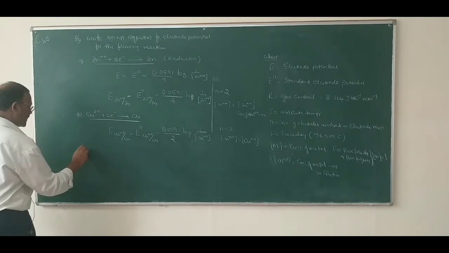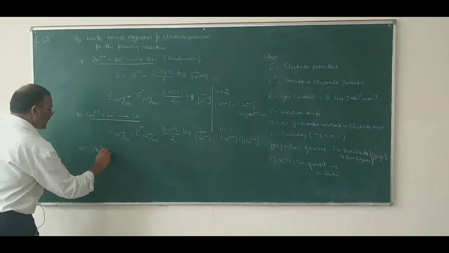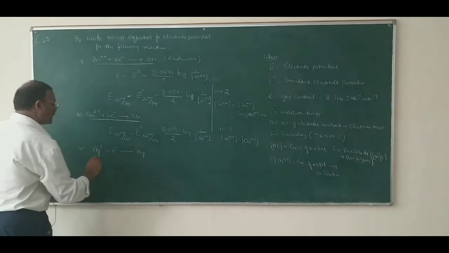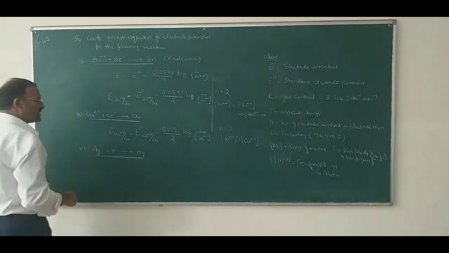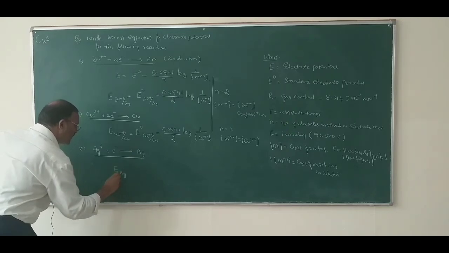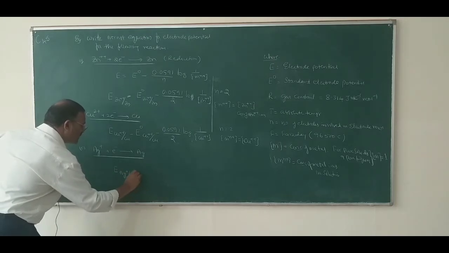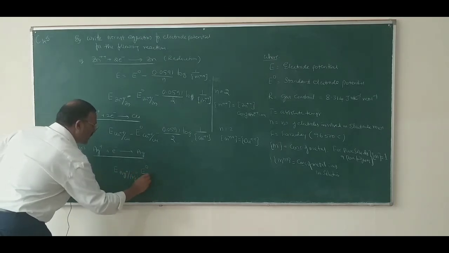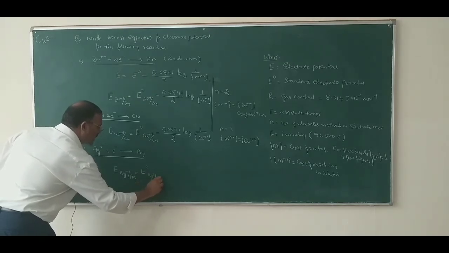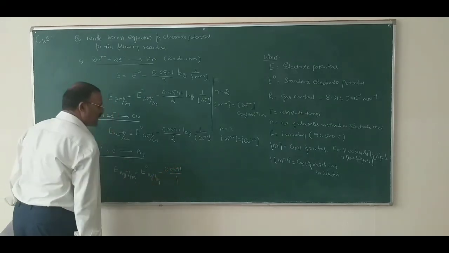I will give you another equation C, that is Ag plus electron gives Ag. So what is the Nernst equation for this equation? E is equal to, what is E? The electrode potential of the silver electrode Ag plus divided by Ag is equal to E naught of Ag plus divided by Ag minus 0.0591 divided by 1.